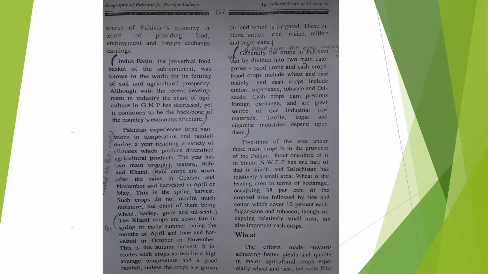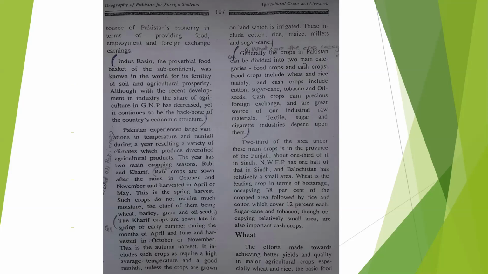Wheat is the leading crop in terms of hectarage, occupying 38% of the cropped area, followed by rice and cotton, which cover 12% each. Sugarcane and tobacco, occupying relatively small area, are also important cash crops. Today we will discuss wheat.